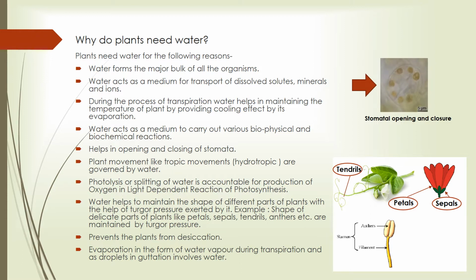Water helps in opening and closing of stomata. Plant movements, like tropic movements, hydrotropic, are governed by water. Photolysis or splitting of water is accountable for production of oxygen in the light-dependent reaction of photosynthesis. Water helps to maintain the shape of different parts of plants with the help of turgor pressure exerted by it. For example, the shape of delicate parts of plants like petals, sepals, tendrils and so on are maintained by turgor pressure. It prevents the plants from desiccation. Evaporation in the form of water vapor during transpiration and as droplets in guttation involves water.